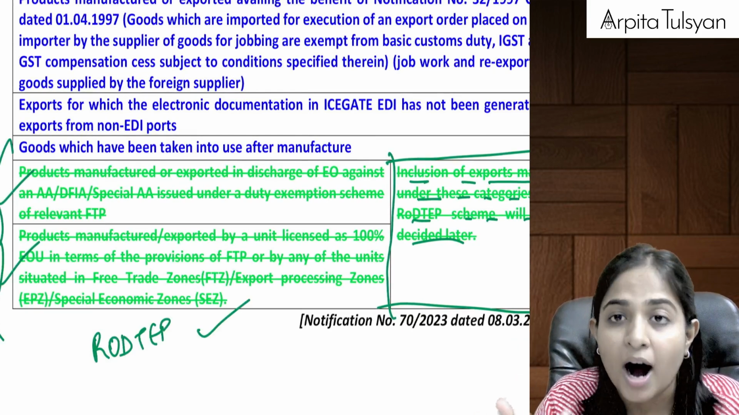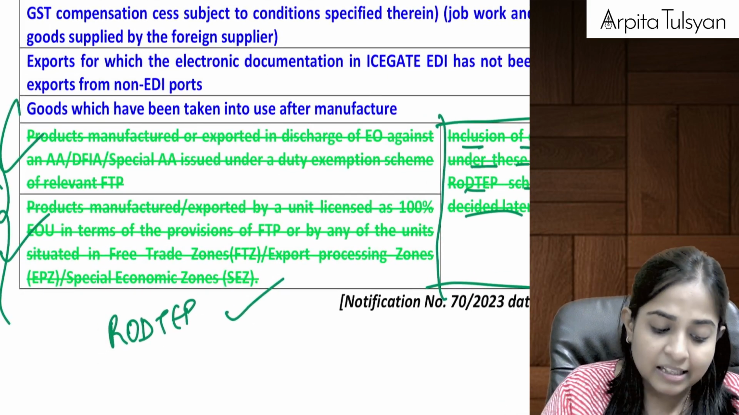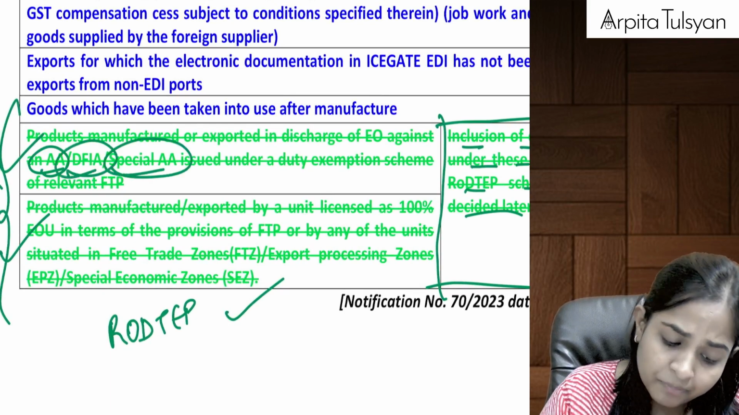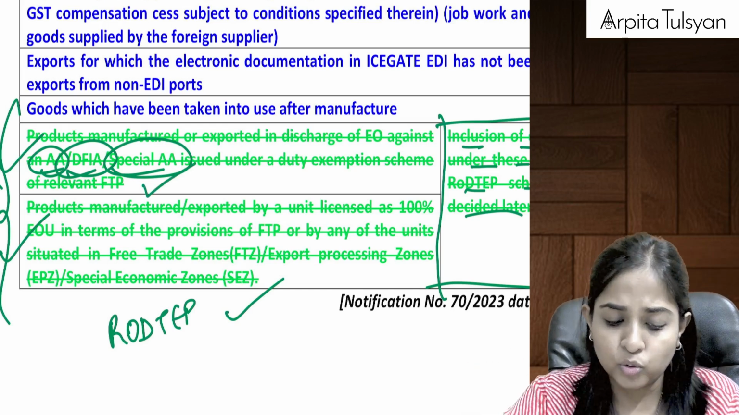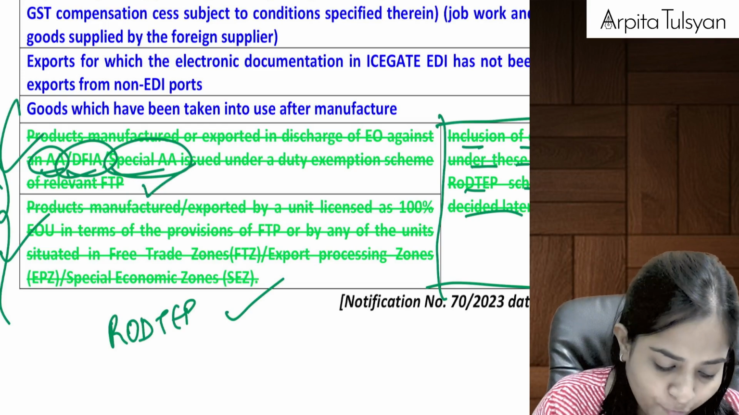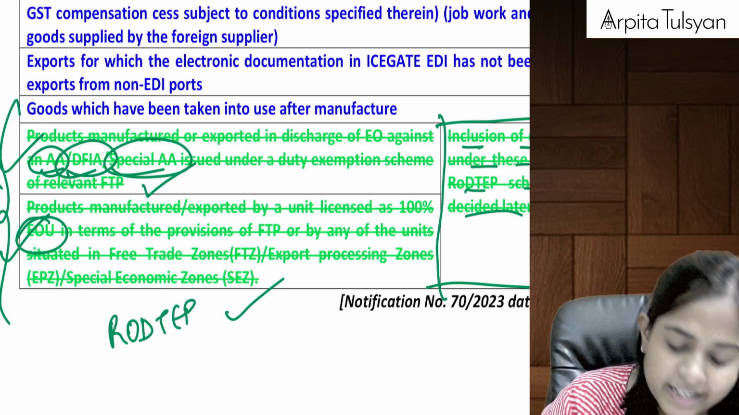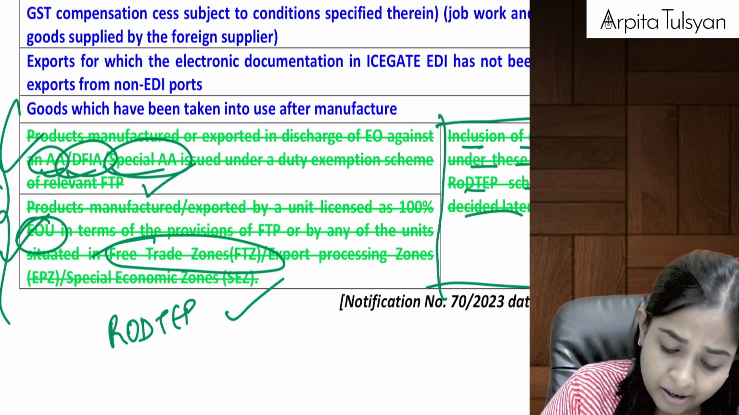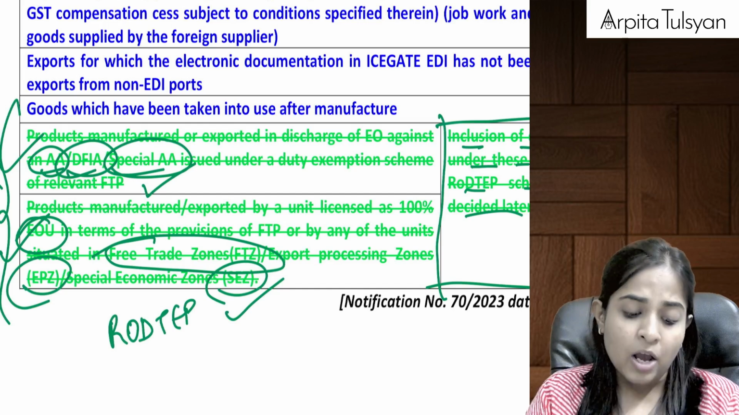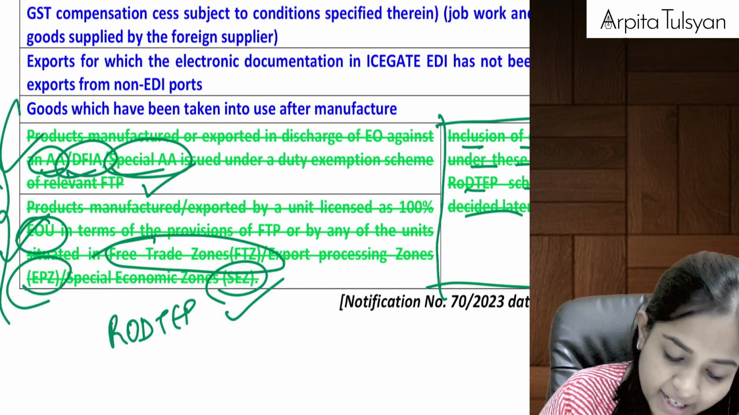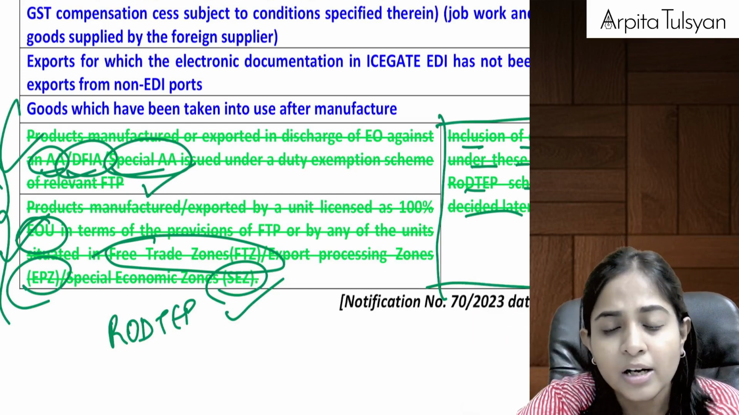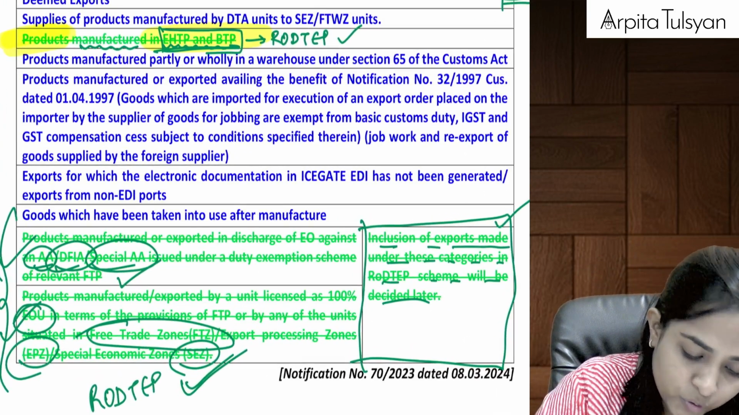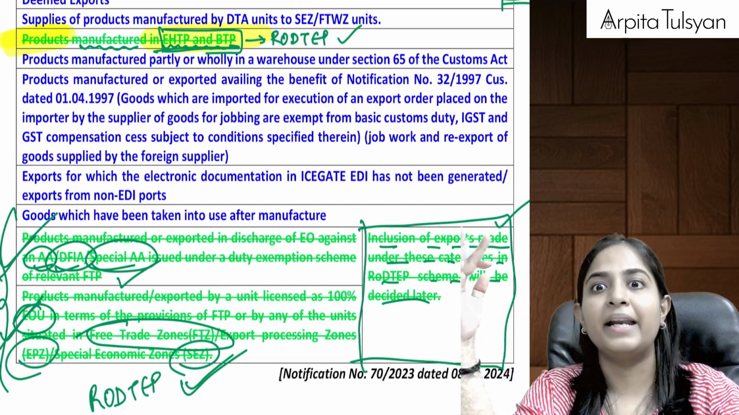Now who are these people? Either the people who have taken advance authorization, special advance authorization, DFIA. So if they are going to do the exports, they are going to get the benefit of RoDTEP. And next, if any particular person is situated in an EOU, or in a free trade zone, export processing zone or special economic zone, and by being situated here they are going to do the export, then let us give them the benefit of RoDTEP. So three categories have been given the benefit under the RoDTEP scheme.